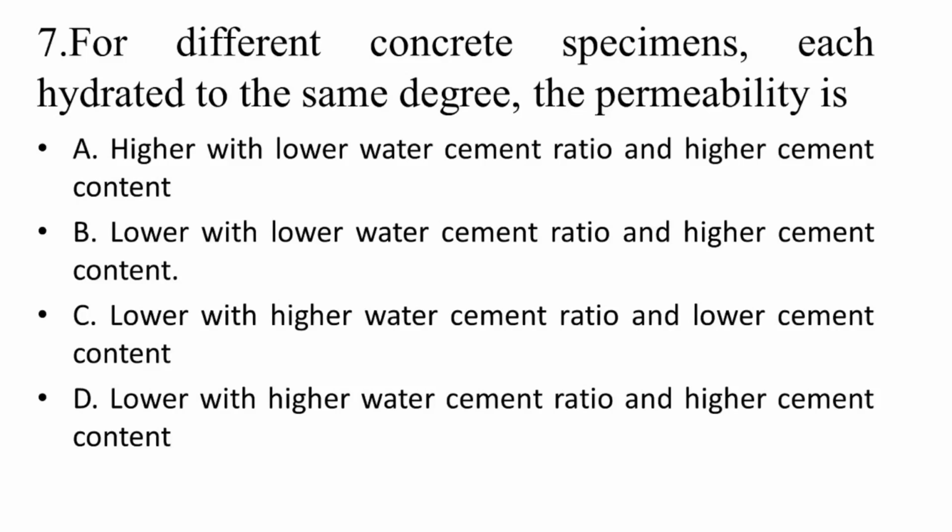And the third option, lower with higher water cement ratio and lower cement content, and lower with higher water cement ratio and higher cement content. So the options are somewhat twisting, since lower and higher are provided and it gets confusing sometimes.